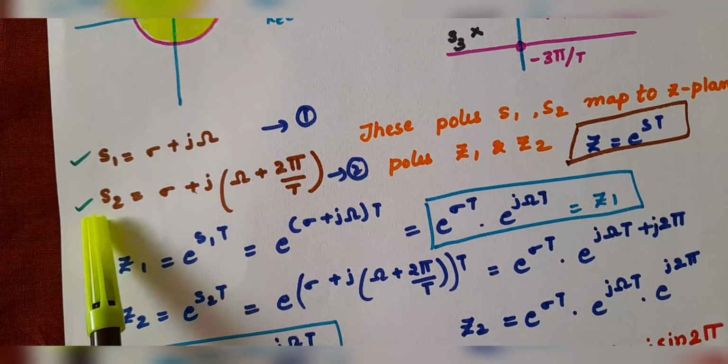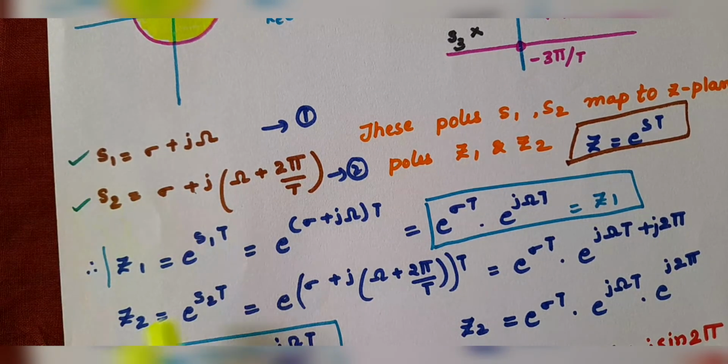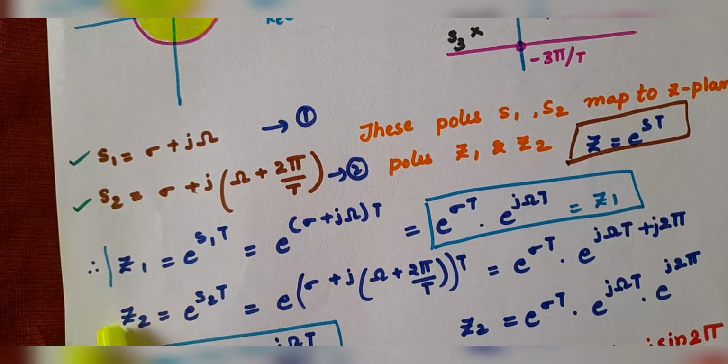Now coming to S2, the pole in the S plane, how is it mapped to Z2?